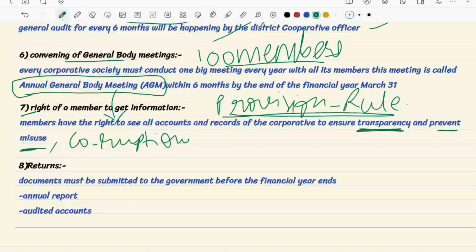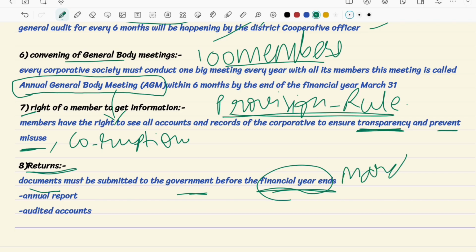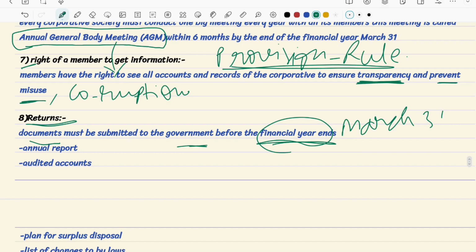And returns. As I mentioned previously, the documents must be submitted to the government before the financial year ends, and the financial year ends on March 31. What documents do they have to submit?